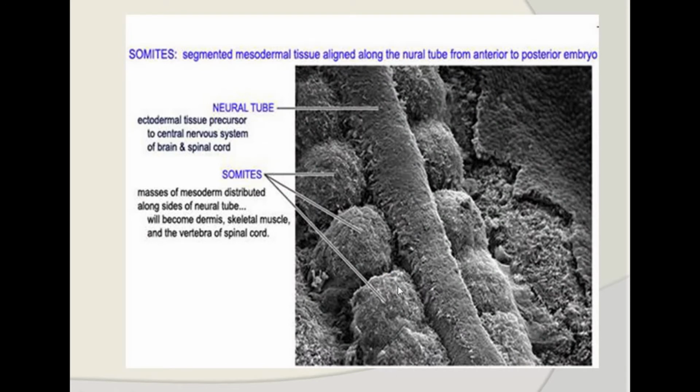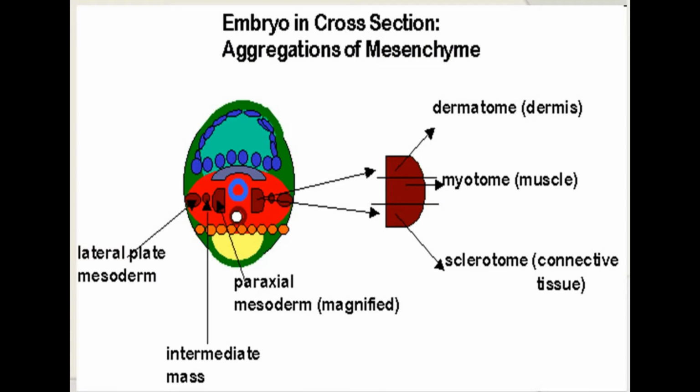This is again an electron microscopic picture of the dorsal aspect of the embryonic disc showing the neural tube, and on either side of the tube these cuboidal body masses appear in a segmental region, and that segmental region gives the formation of the somites from cranial to caudal region. Now we are going to discuss the details of the elements found in the paraxial mesoderm, and then ultimately they differentiate into the somite, and the somite has three distinct elements.